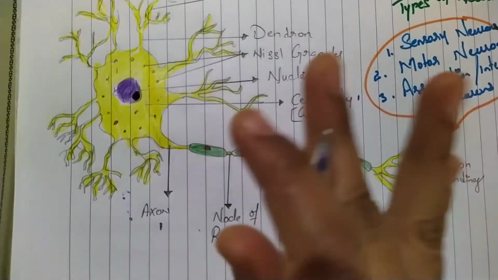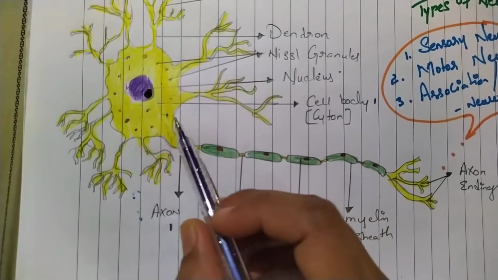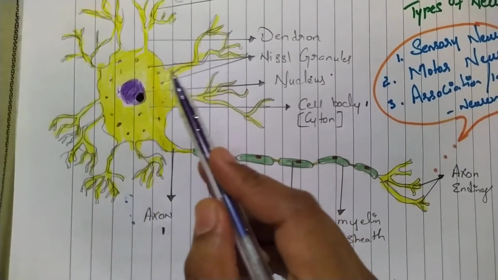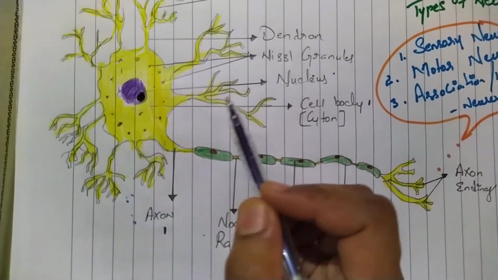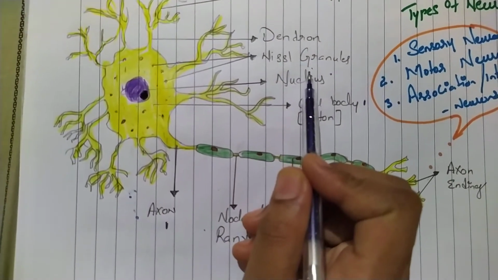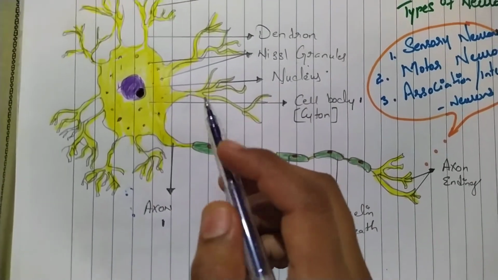That means the passage of the communication. It also contains dark small granules called the Nissl granules, and these granules help to conduct the passage of the nerve impulses.